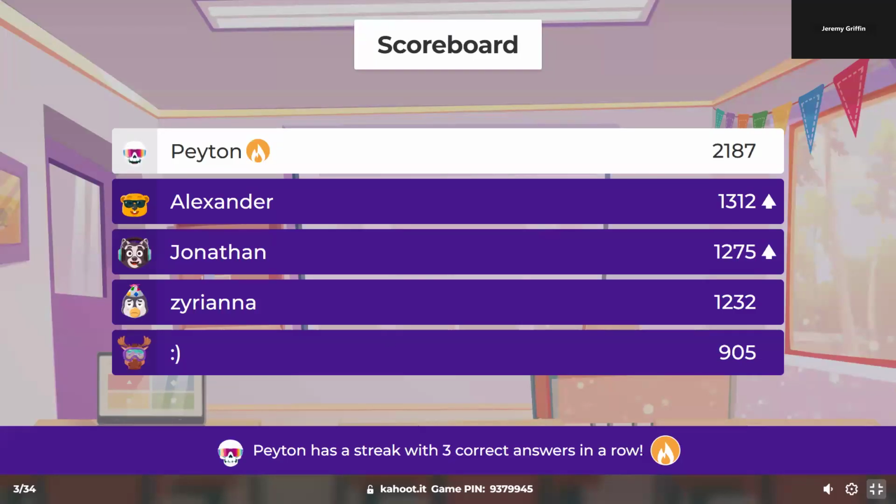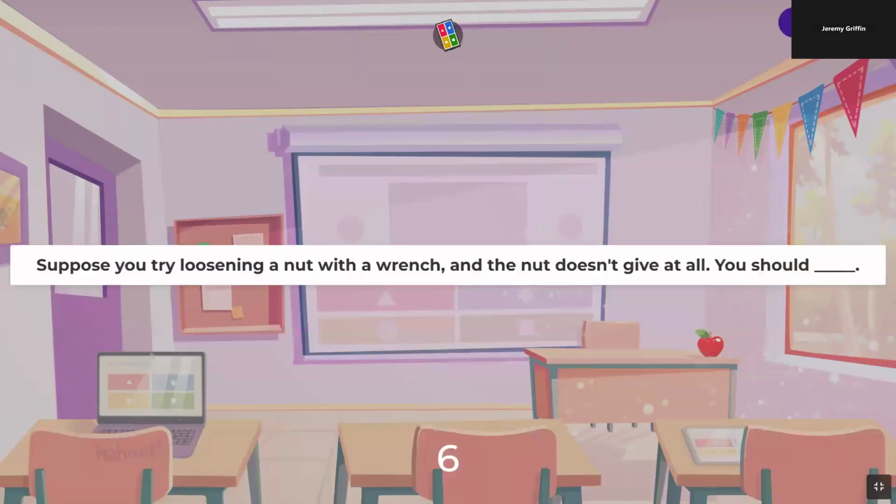You try loosening a nut with a wrench. The nut doesn't give at all. What should you do?